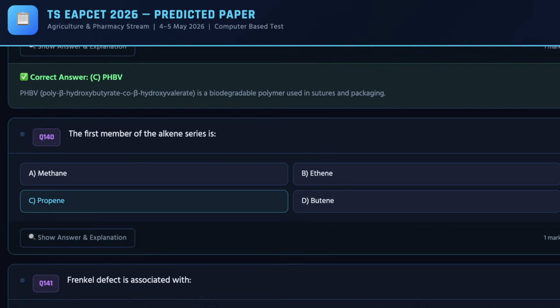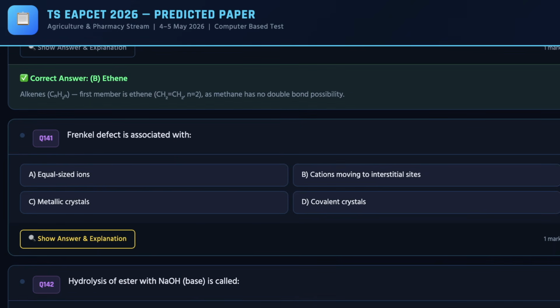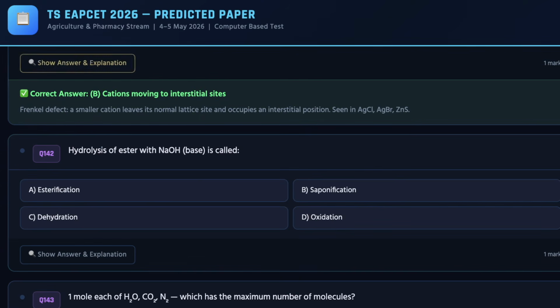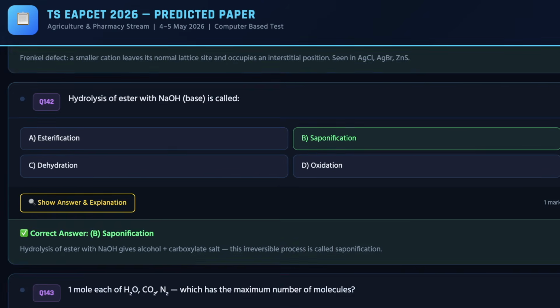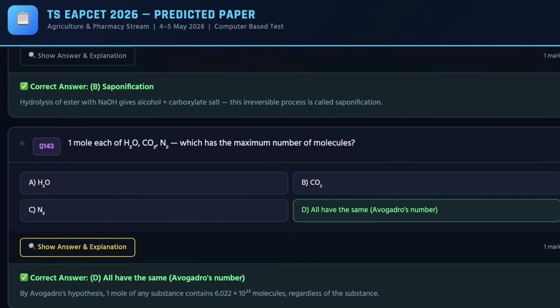Next we have 38th question. The correct answer for the same is B. And as we move ahead, you can check out 31st question. The correct answer for the same is B. Next you can check out the 142nd question. The correct answer for the same is B. And as we move ahead, we have 33rd question from chemistry, and the correct answer for the same is D.